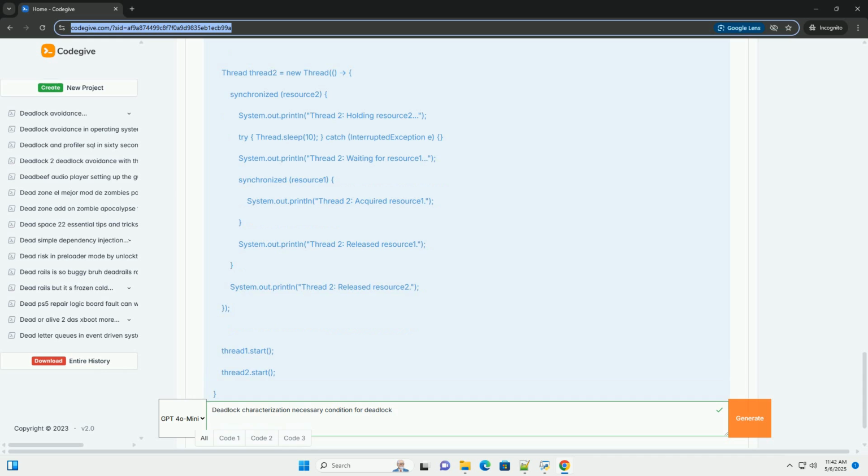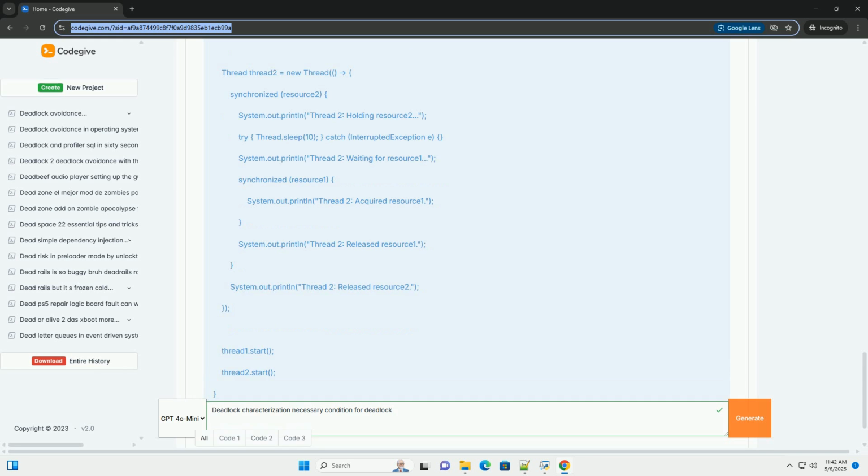Detection and recovery: appropriate when deadlocks are relatively infrequent and the cost of occasional termination or preemption is acceptable. Ignorance: acceptable when the cost of handling deadlocks is higher than the cost of occasional failures.